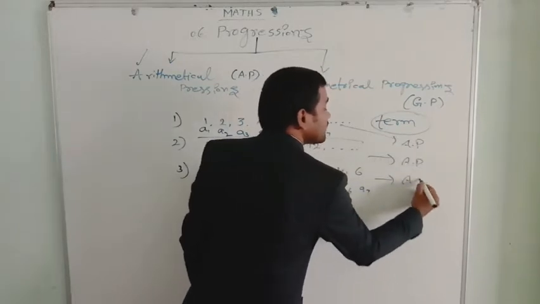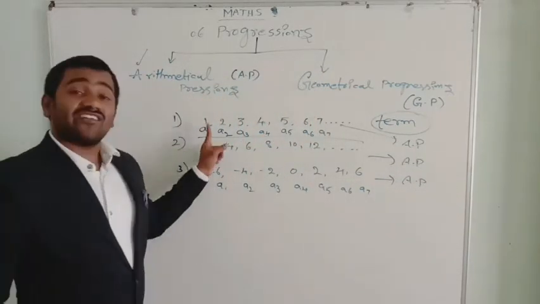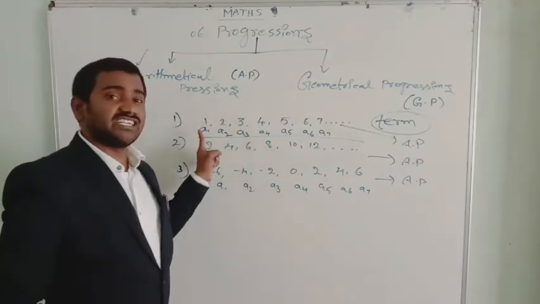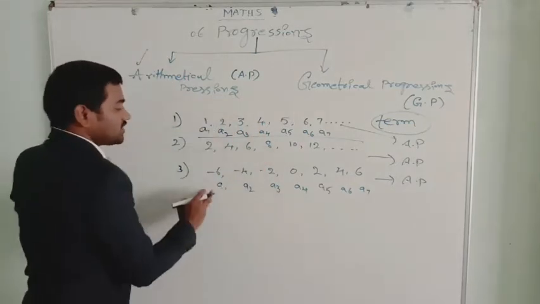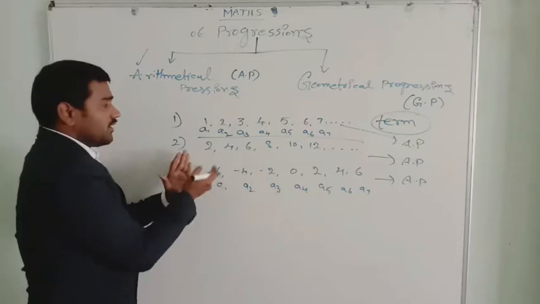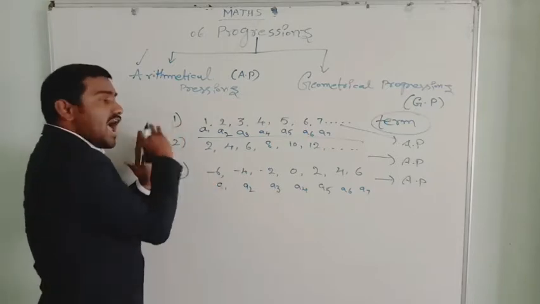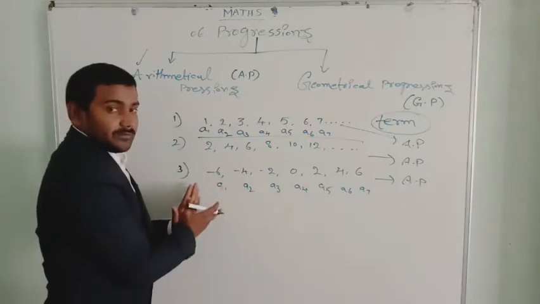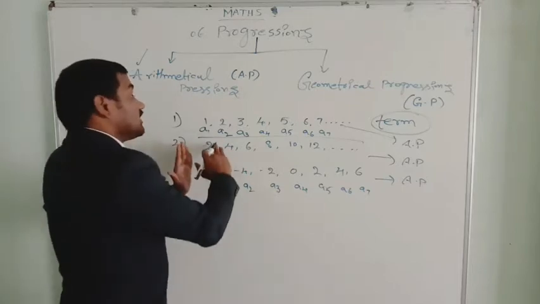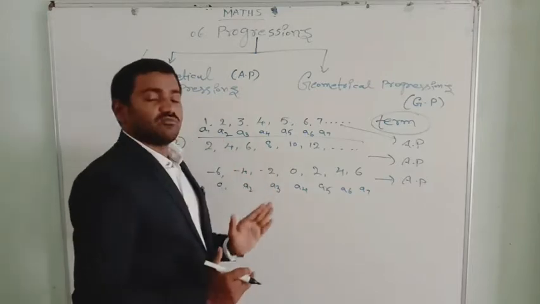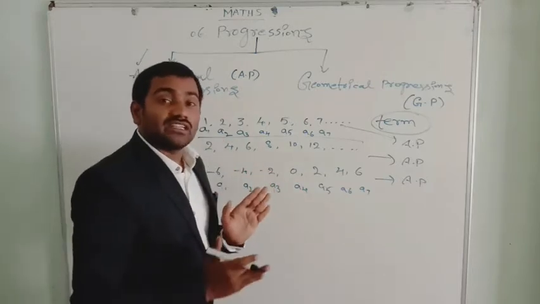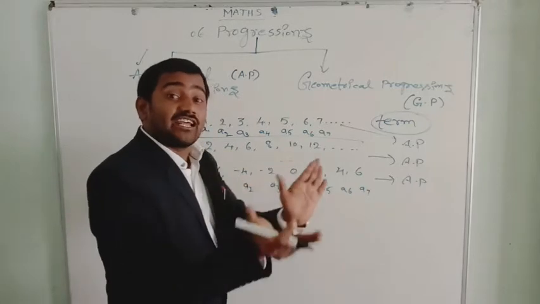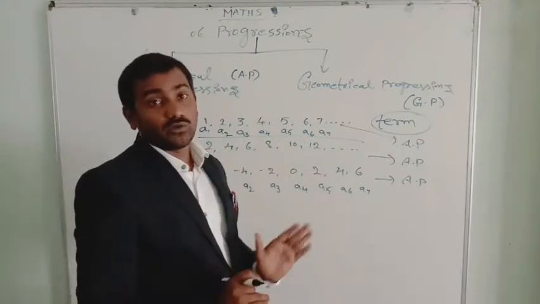How can I say that? See, I added a fixed number to the preceding term, except the first term. How did we get the first term? We have written the first term only. They did not add anything to get this first number. So for the second term, third term, fourth term, fifth term, and so on, they added or subtracted a fixed number to get that number.